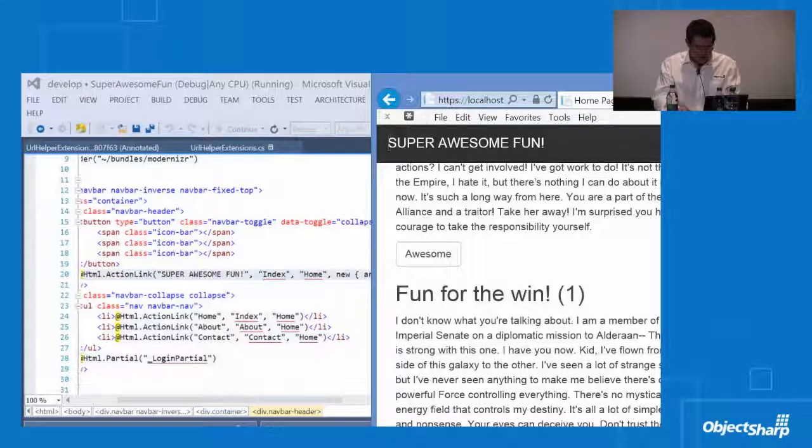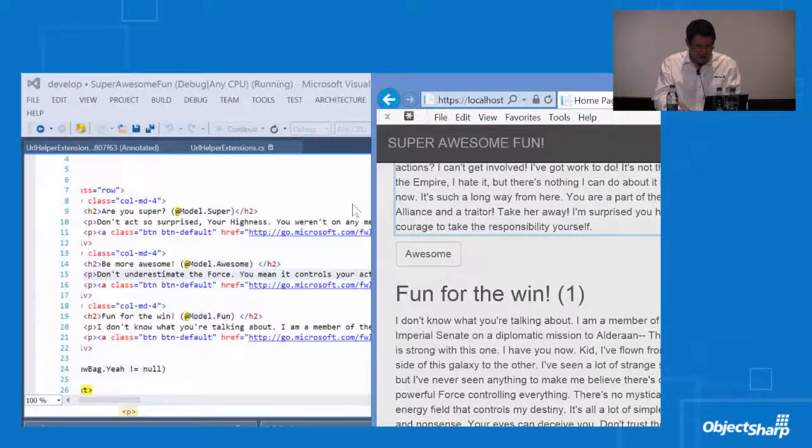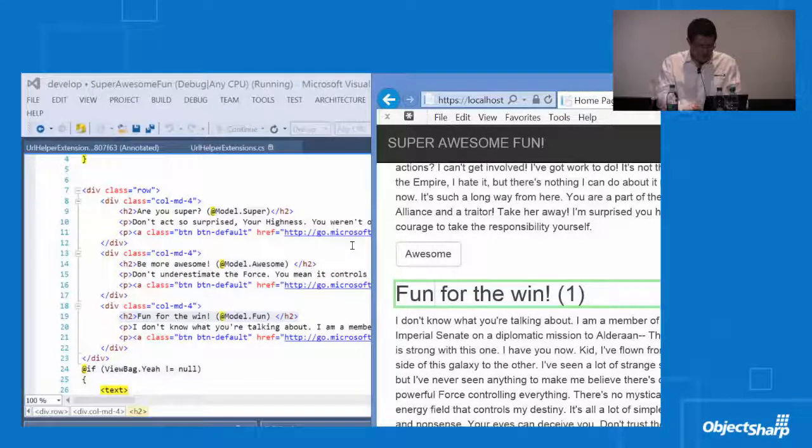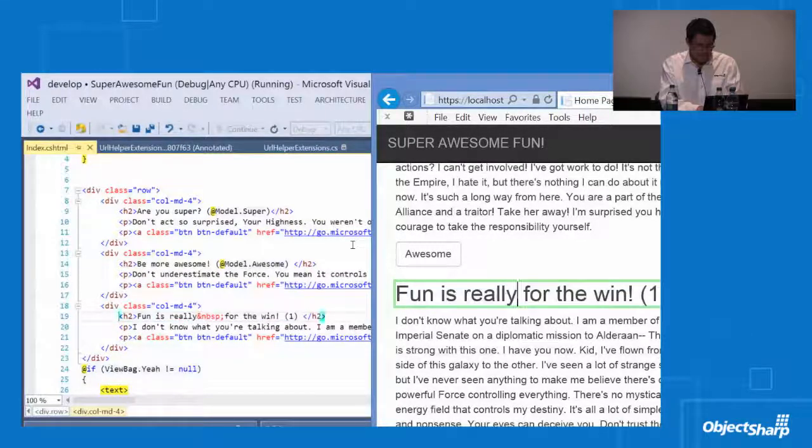And on top of that, we can also do things like inspect, where I can go in and let's say here I need to change the title here is really for the win. And you can see here I'm making the change in the browser, and bang, it's updating my source code. Really awesome when you start thinking about that.